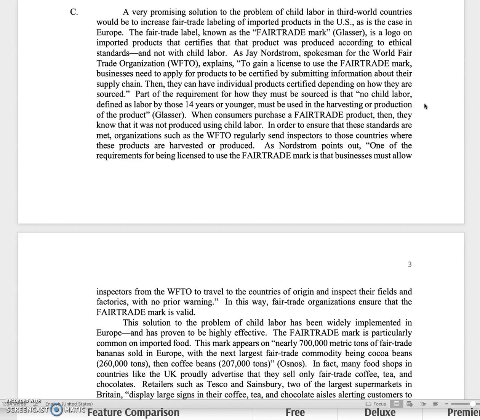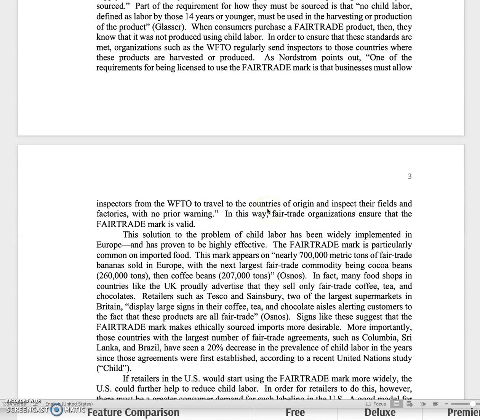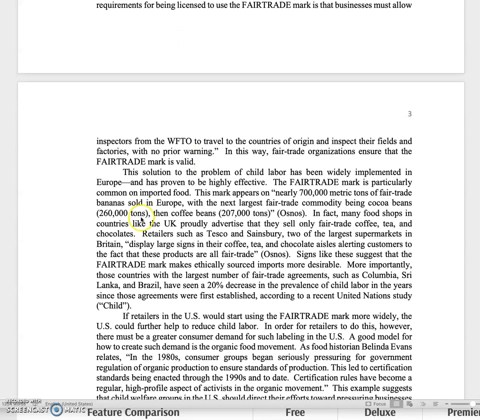Just to break this down for you a little bit, the first paragraph here basically explains what the solution is and how it works, right? And it does a really nice job of using sources to explain exactly what this fair trade mark system is, how it works, how the organizations know that that trademark is really being honored by the countries and businesses that use it.